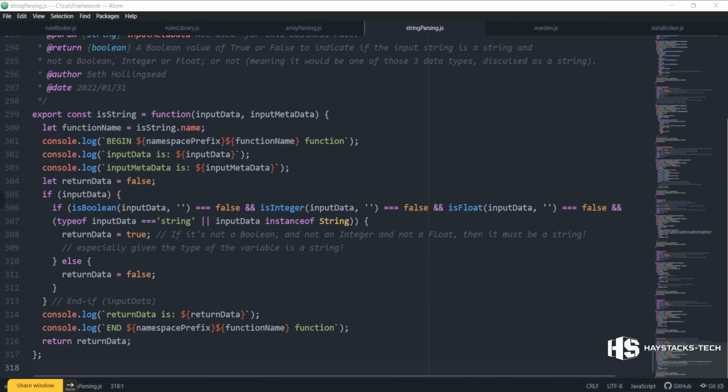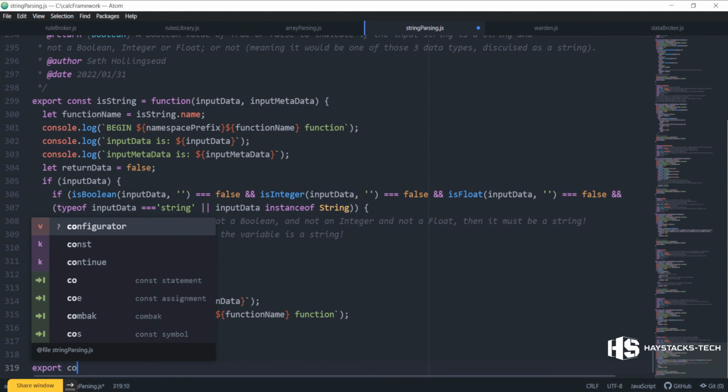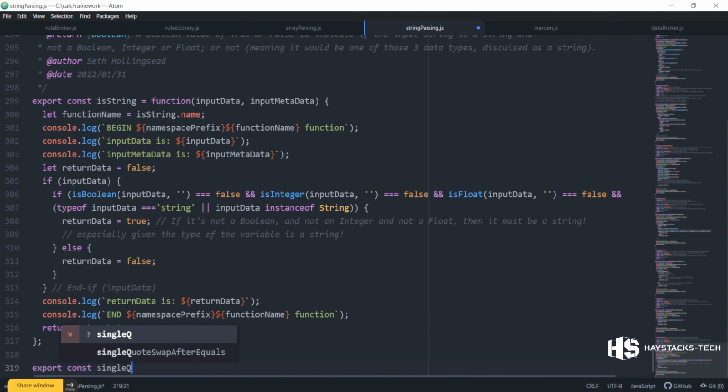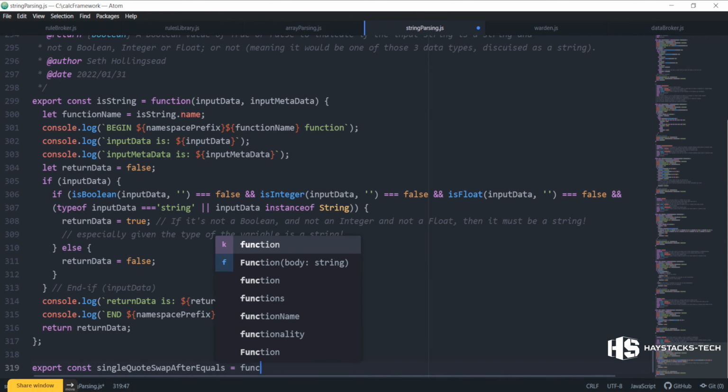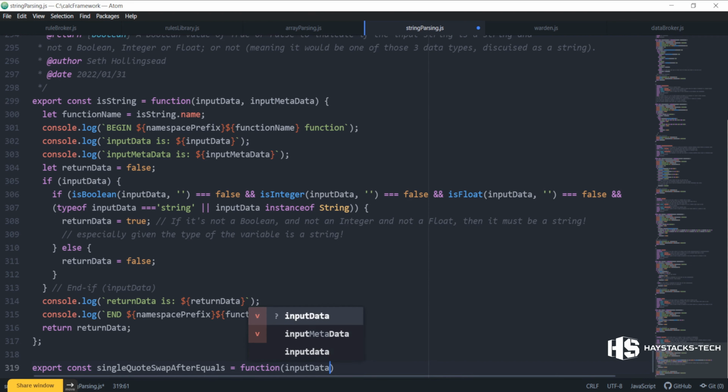Take off right where we left off. So next function is export const singleQuoteSwapAfterEquals. It's another business rule as usual. Function input data, input metadata.